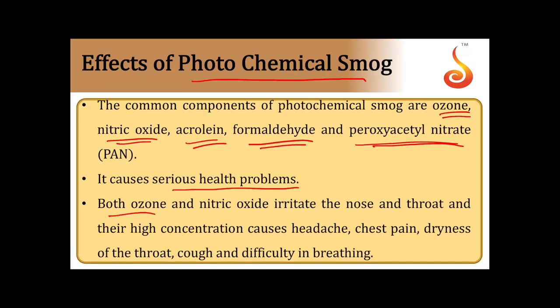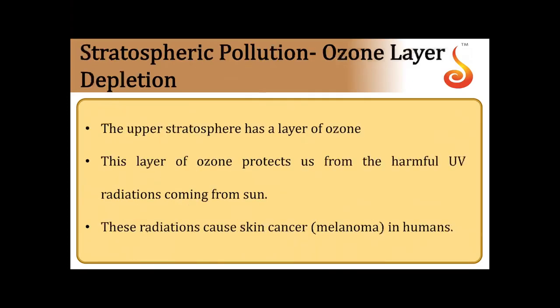Both ozone and nitric oxide irritate the nose and throat, and higher concentration causes headache, chest pain, dryness of the throat, cough, and difficulty in breathing. These are the effects of photochemical smog.